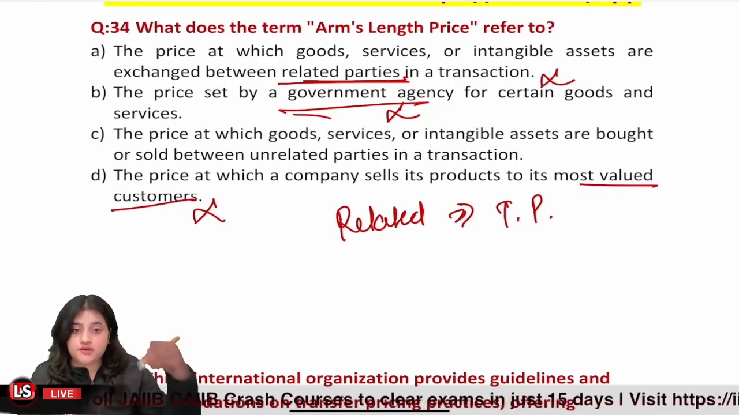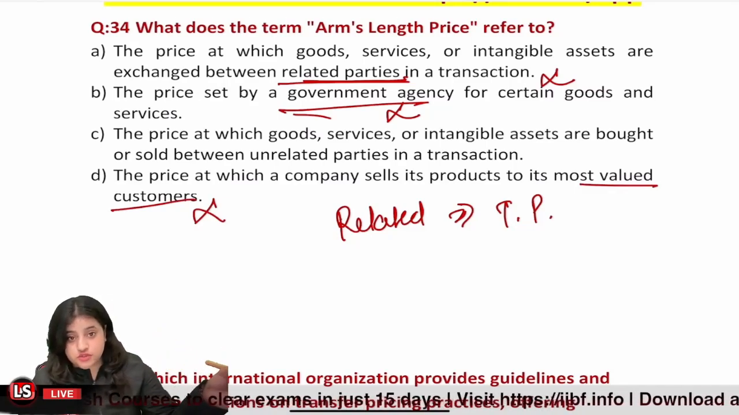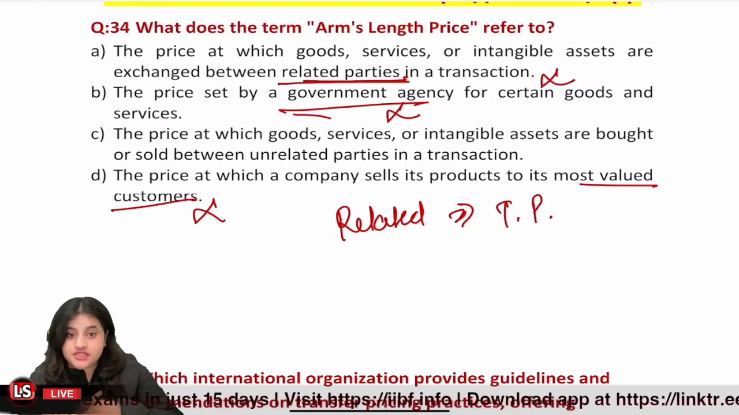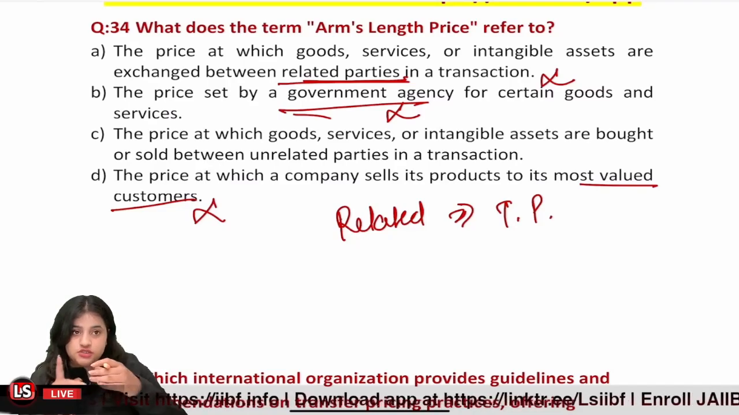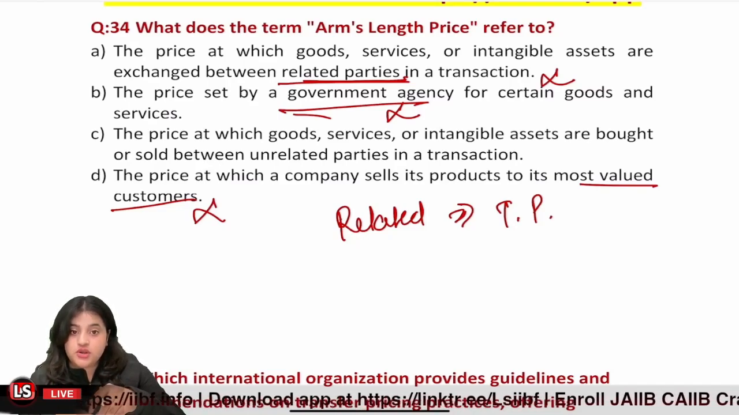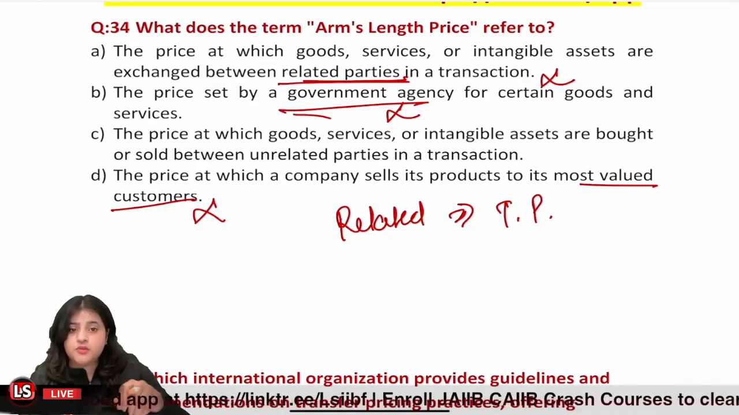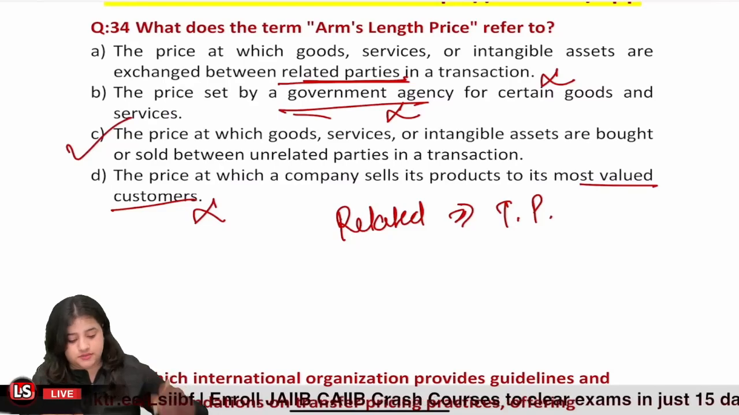Now, when we say most valued customers, in there also we do give them some sort of favor. We may provide them preferential pricing, we may charge less from them, or we may provide more discounts to them. So that is also not called arm's length price. The arm's length price is the price at which we sell to a normal customer, an unrelated party. So option number C.